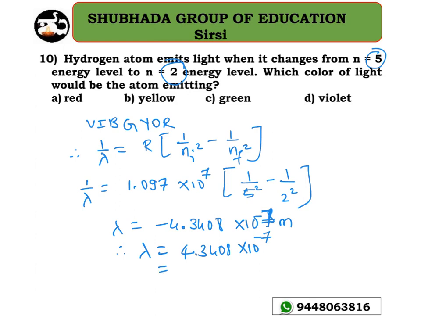So therefore I will get it as 434.08 into 10 to the power of minus 9, that is in terms of nanometer.